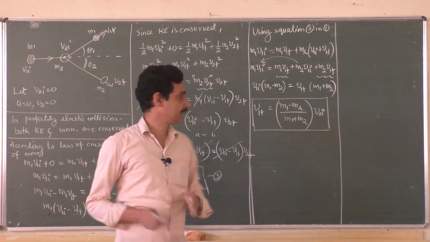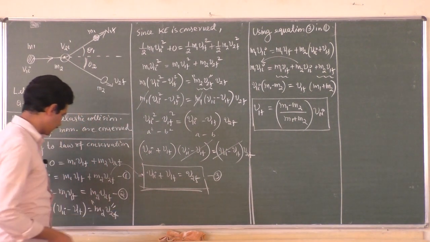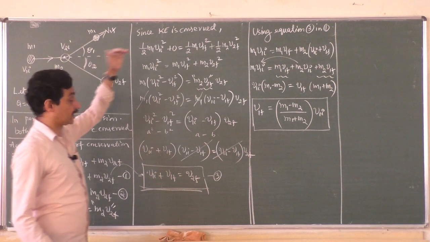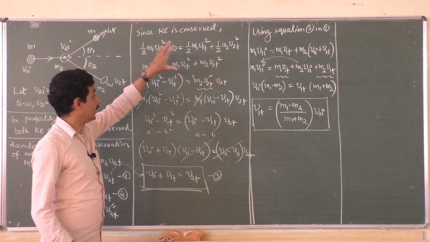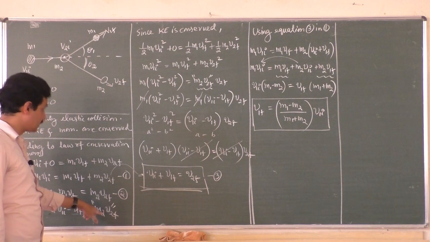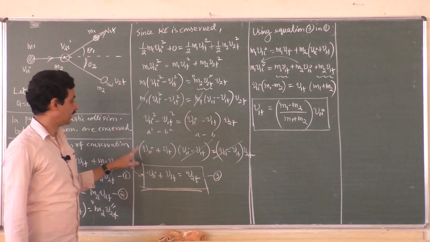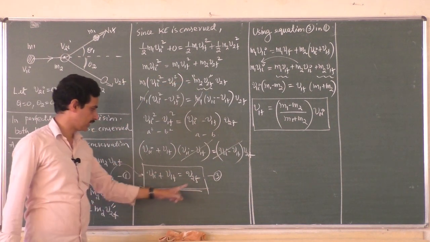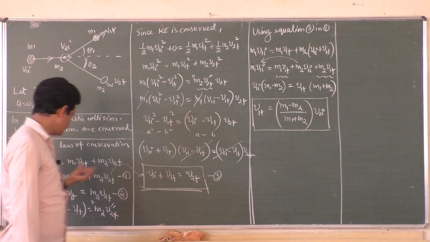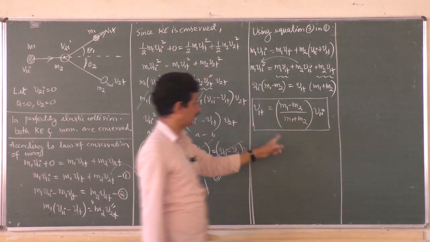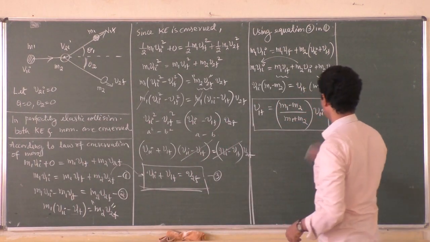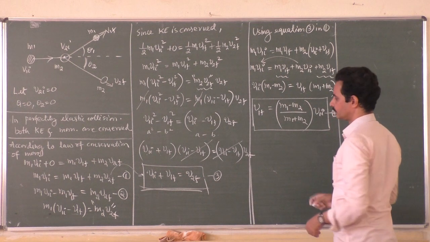So the best idea to remember is, first you have to apply the law of conservation of momentum, then the law of conservation of kinetic energy, and use that formula in this equation, substitute, and use this for getting that back. Then you will get the equation for the final velocity of the second object, v2f equal to v1i plus v1f. Use it again in here and you will get the final velocity of the first object.